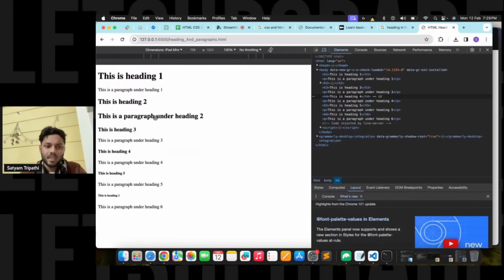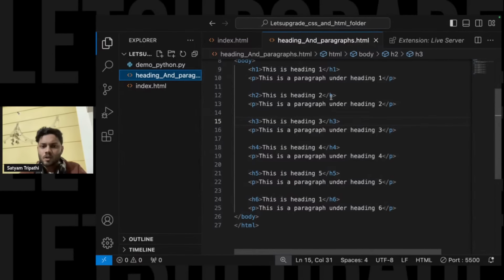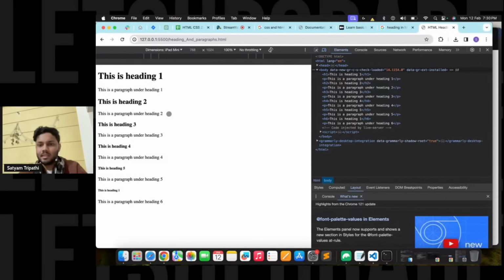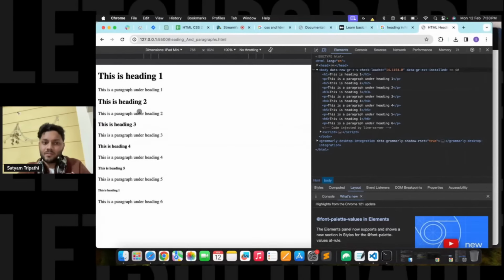Okay, I think I made some mistake over here. This is paragraph under heading two. Let me just see this. Okay, H2 I have to write over here. Really sorry for that. Now again save it and come over here. Just see, I haven't refreshed it right now. All right, over here I just saved it and switched to this window.